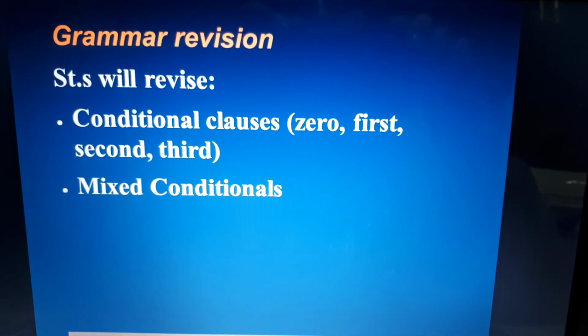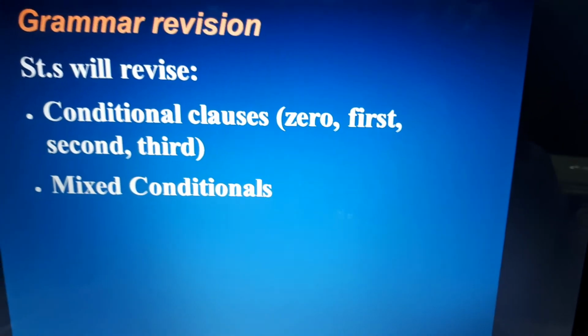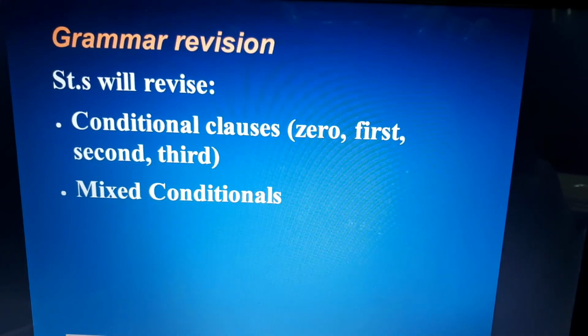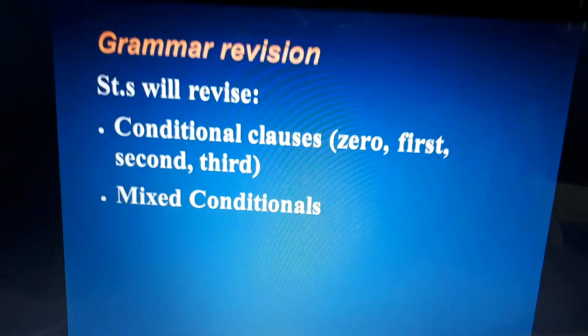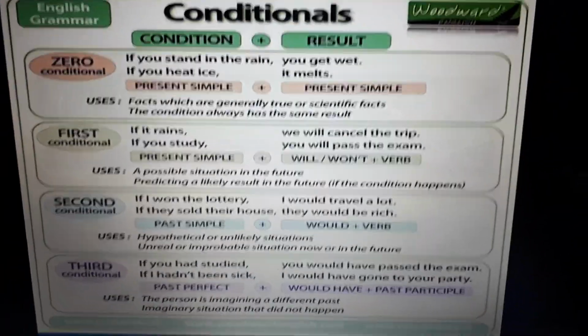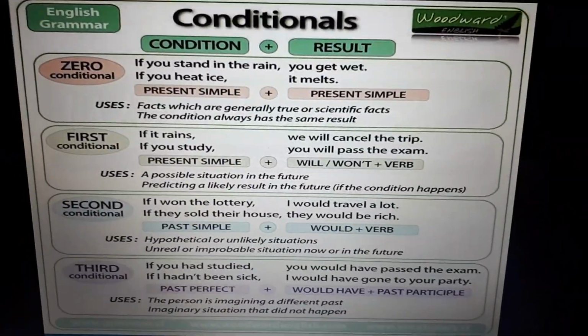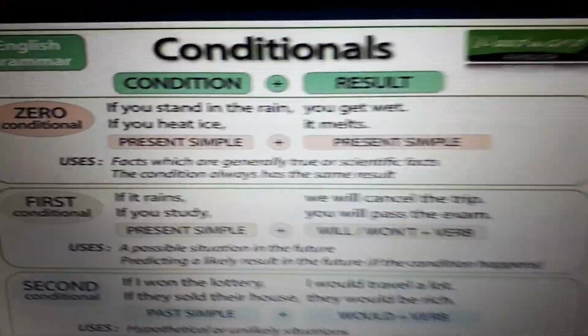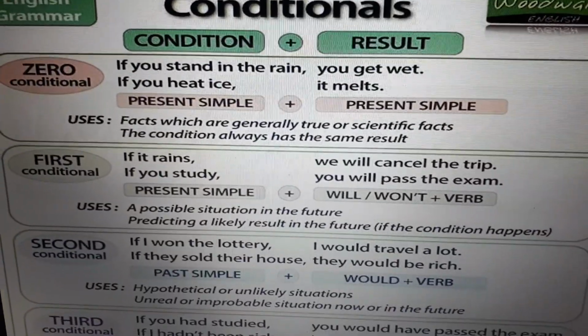According to the grammar revision, students will revise conditional clauses 0, first, second, and third, and mixed conditionals. According to the conditionals, students are going to revise all of them. Let's start with 0 conditional clauses.